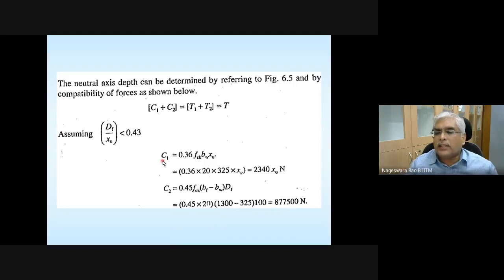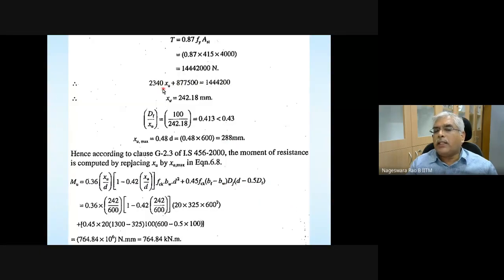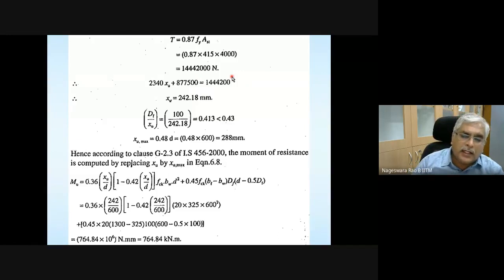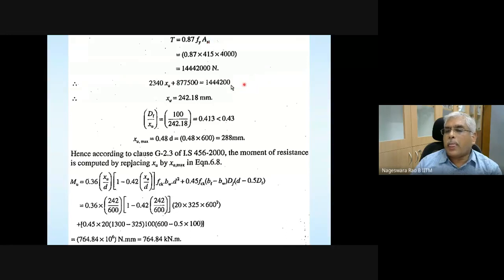Please note that C1 is a function of XU and C2 is a numerical value. So finally C1 plus C2 should be equal to the tensile force, which is given by 0.87 Fy times area of steel. And then calculate the neutral axis depth.